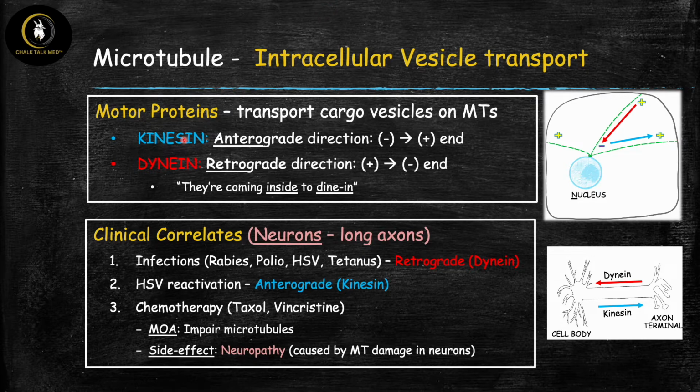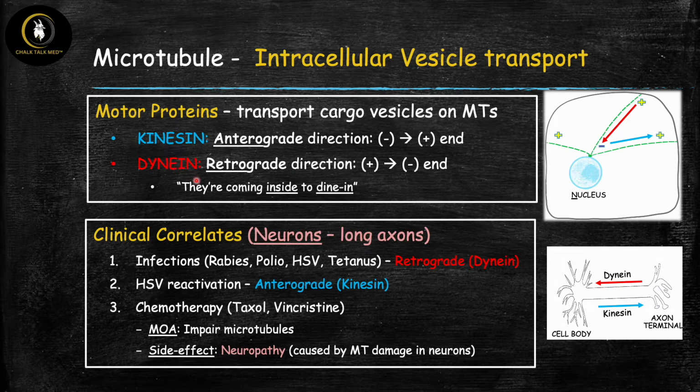It's because our two motor proteins each only go in one direction. So when the vesicles are moving from the negative or the minus to the plus end, so towards the periphery, this is called anterograde transport. So antero usually refers to going forward. And this transport is done by the motor protein kinesin. And then on the other hand, when the vesicles are going in the opposite direction, this is retrograde, meaning backward transport. And this is done by the motor protein dynein.